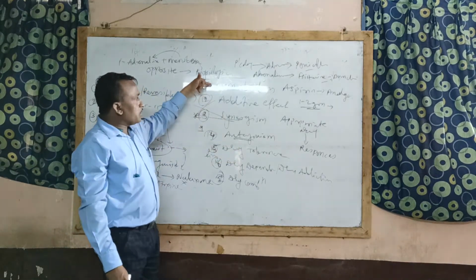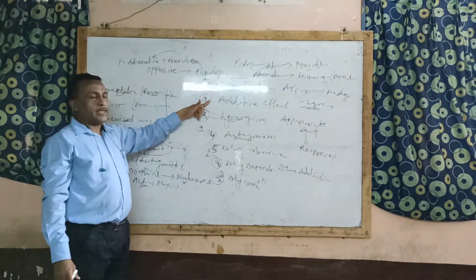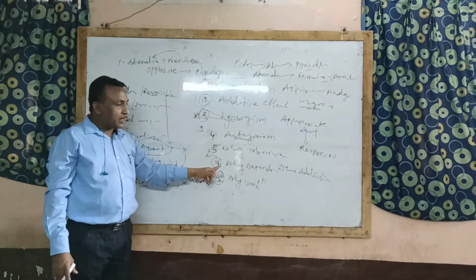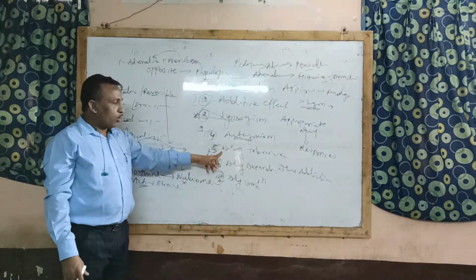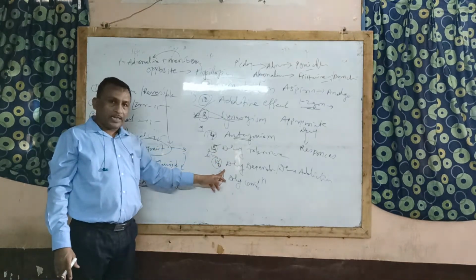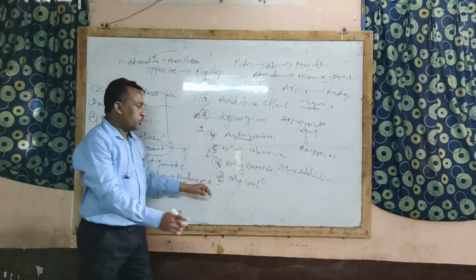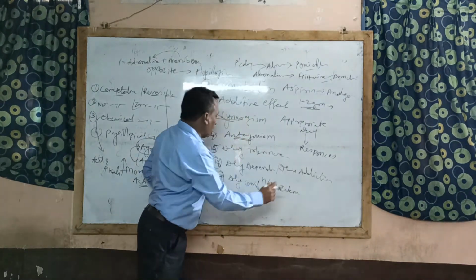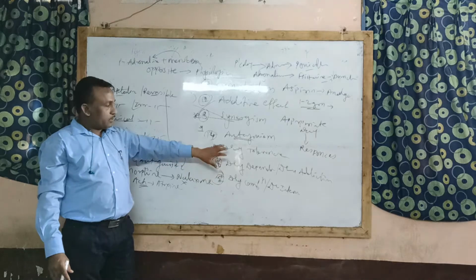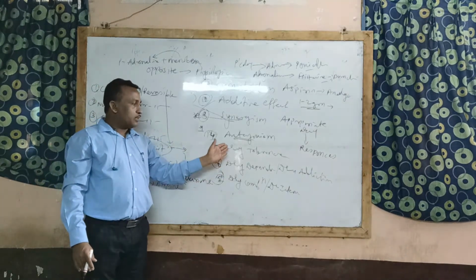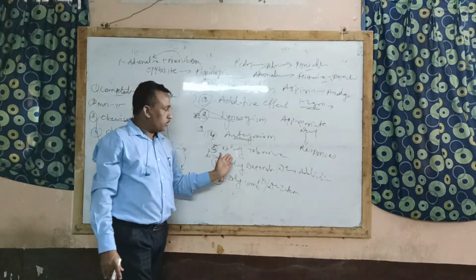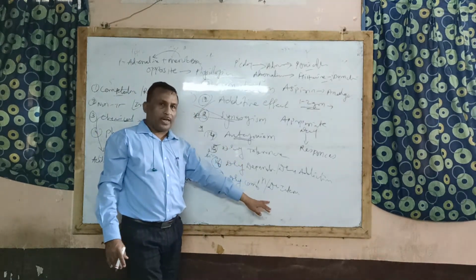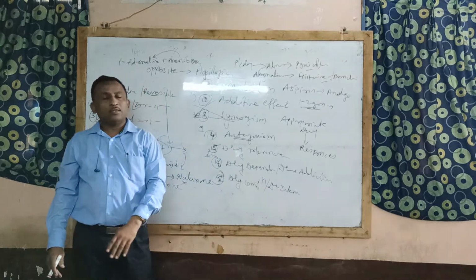So here these 4 are very important: cumulation, additive effect, synergism, and antagonism. Even these three are also more important, that is drug tolerance, drug dependence or drug addiction condition, and drug combination, also called drug interaction. So these three factors we will see in the next lecture. These are also the important ones. So the remaining three are also short notes: drug tolerance, drug addiction, and drug combination or drug interaction. So we will see in the next lecture. Thank you.